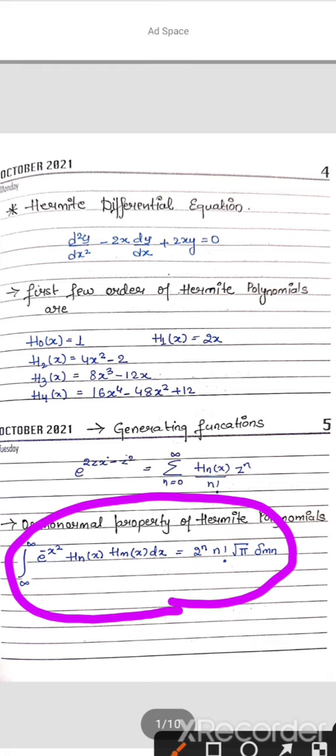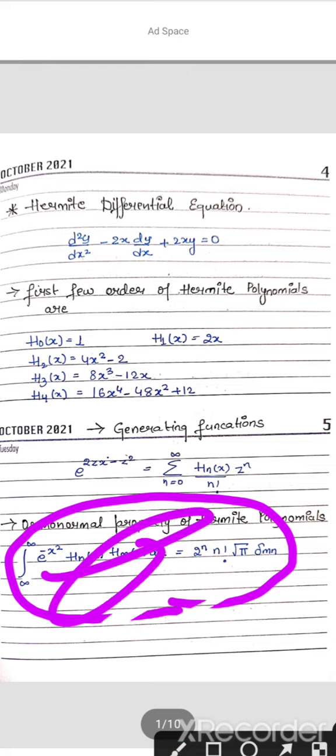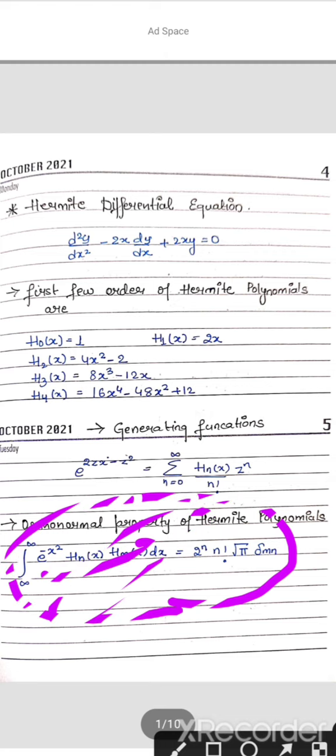Here delta mn is Kronecker's delta. I hope you are aware of what Kronecker delta is. If not, I will make it clear while solving the questions. Okay, next.